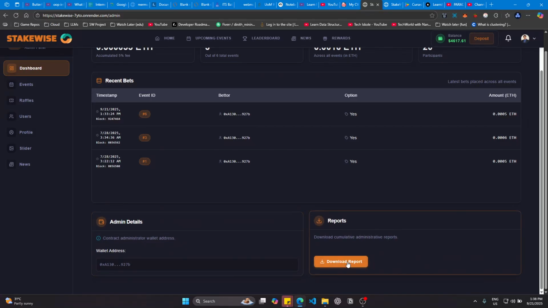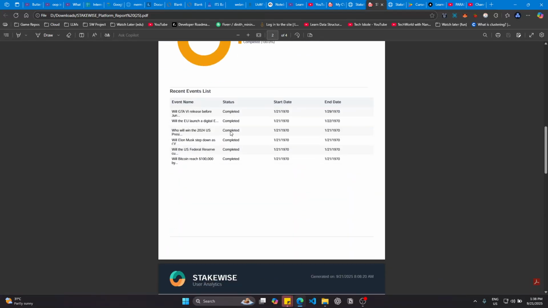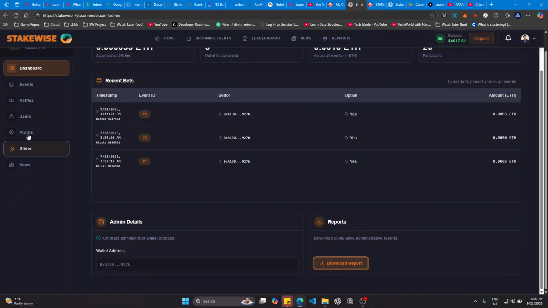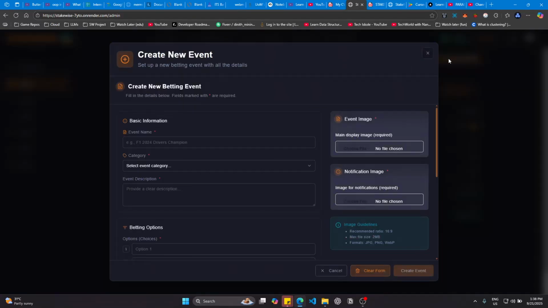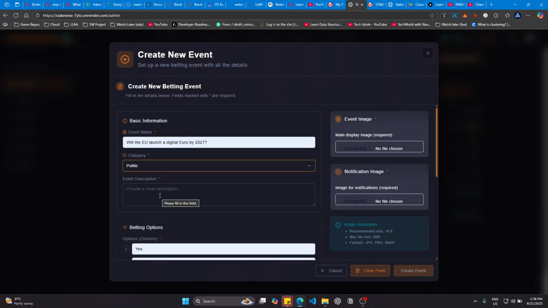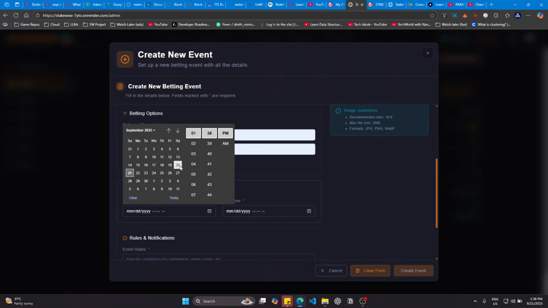Also, we can generate a comprehensive report about our website, the current status of it, and everything. As you can see, it gets downloaded, and you can see the current details about the system. And then we have the event creation functionality. If you want to create a new betting event, you can create a new event and then add the name, category, and event description, and also start time and end time.